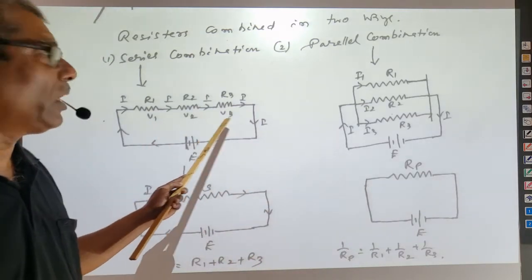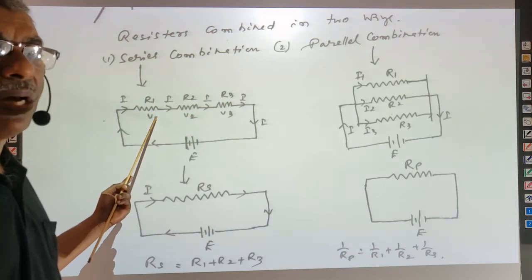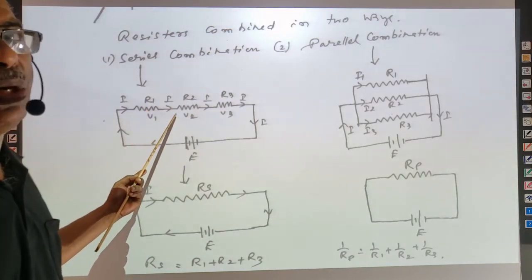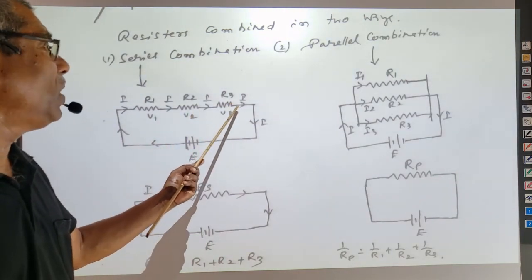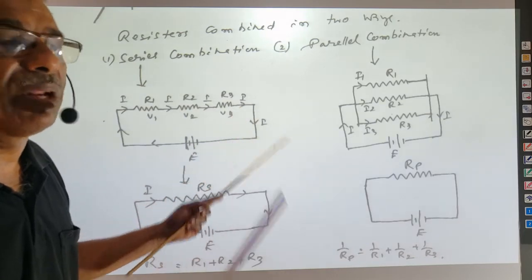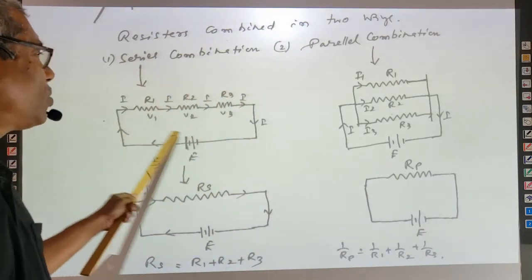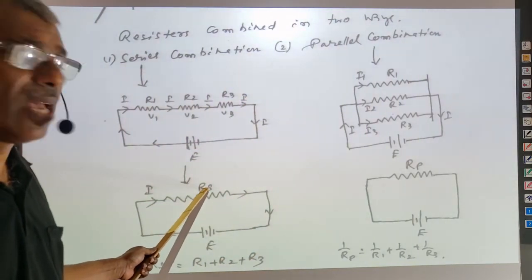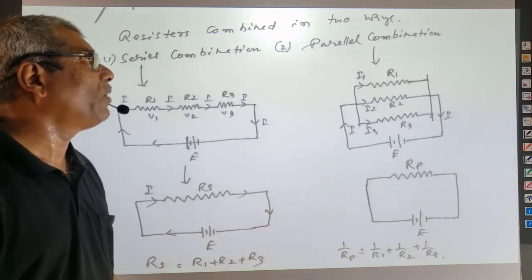But the potential difference across every resistance will be different. Through this same current, as the resistance is different, V equals I into R: V1 is equal to I into R1, V2 is equal to I into R2, and V3 is equal to I into R3. So through all, the same current passes. If all these resistances are taken as a single value, that is taken as RS. RS is equal to R1 plus R2 plus R3, as everybody knows.